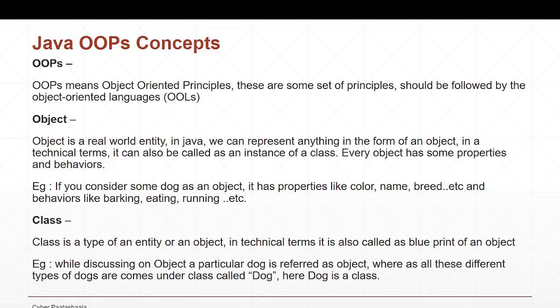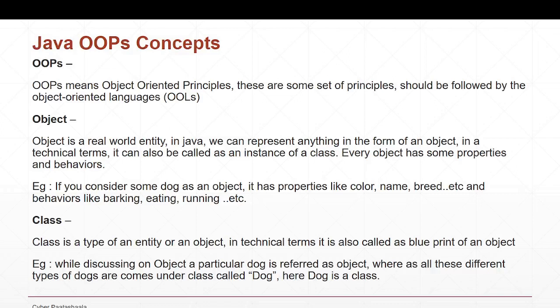The characteristics of a dog, like legs, eyes, ears, the color and the name of the dog, are all the properties. The functionalities are what it can do: it can bark, eat, run, and jump. These are all the behaviors of an object.